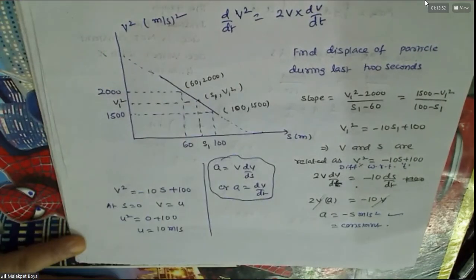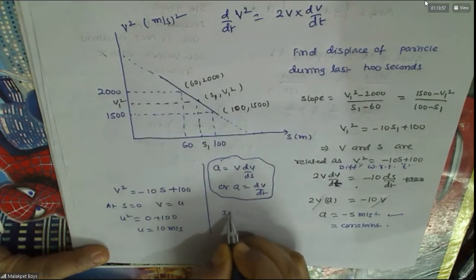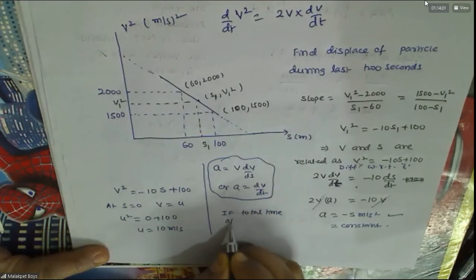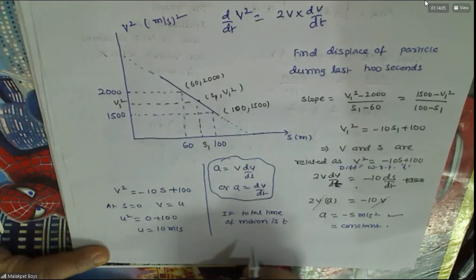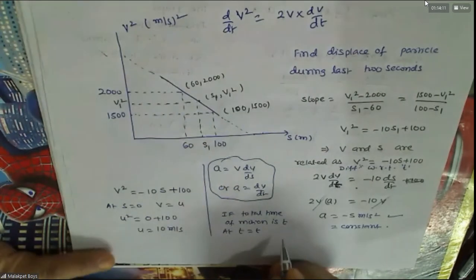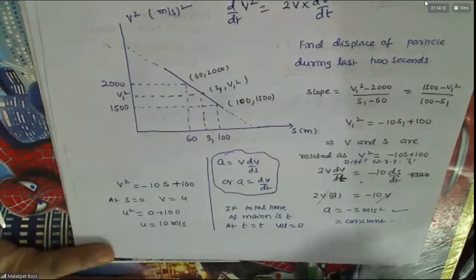Followed? Now suppose the total time of journey is T. That means at t equals T, because velocity is decreasing, velocity will become 0. We don't know where it is. Understood this or not?